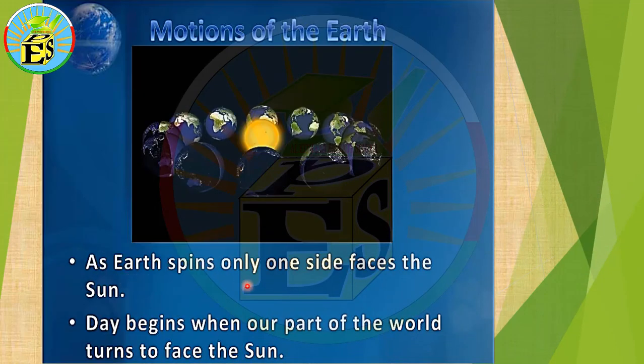As Earth spins, only one side faces the sun. If this is the sun and these are different faces of the Earth, it means Earth moves like this around the sun, and this movement is called revolution. This is the next lesson. We will speak about revolution.